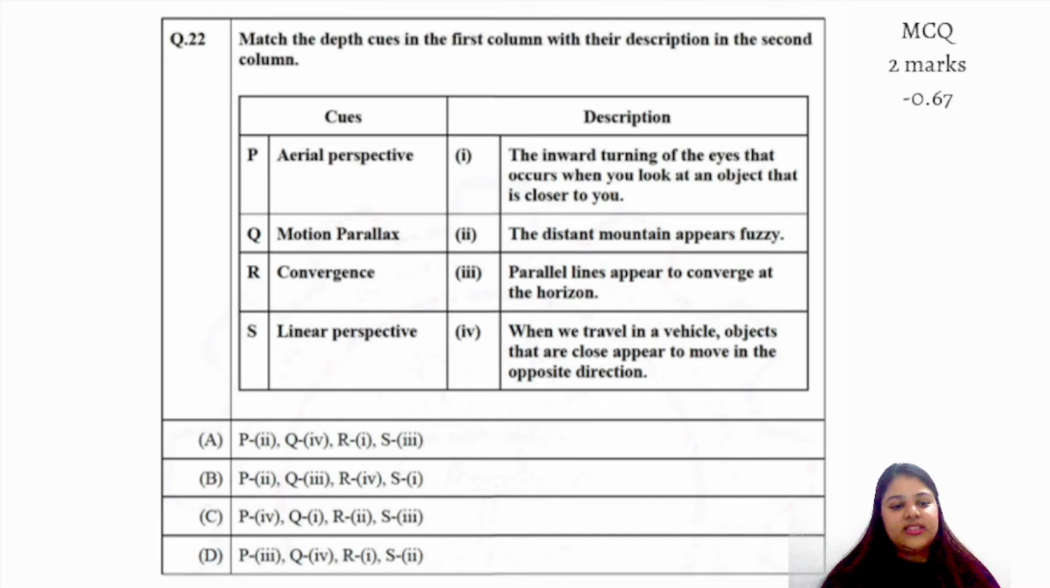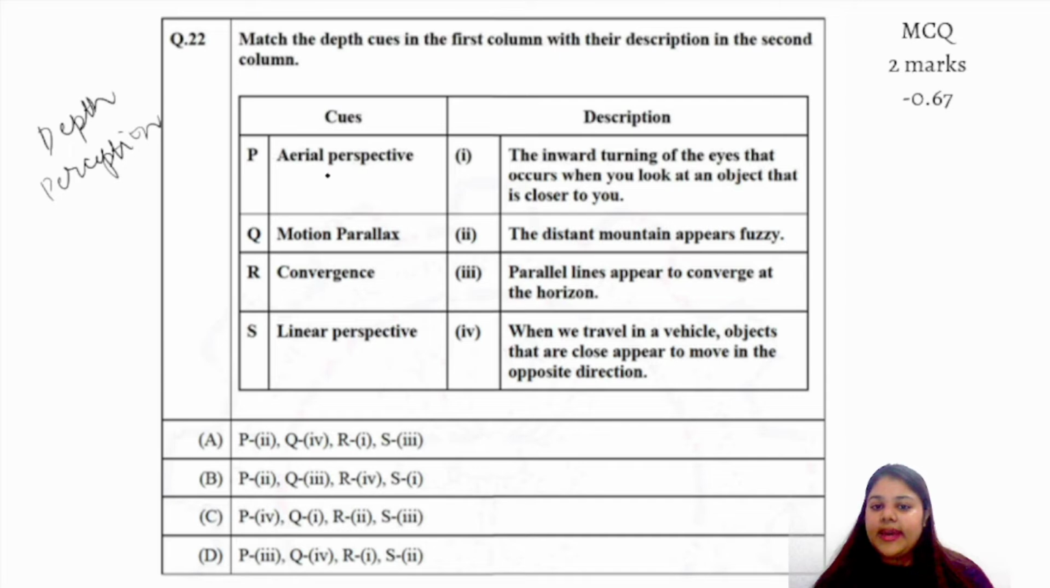Moving ahead to the next question, we know that this question is based on depth perception. Now we read the question. So aerial perspective. Aerial perspective is what? When we look at something from above, it seems fuzzy. So the distant mountains appear fuzzy, appear blurry. So P. Motion parallax. Motion parallax happens when you are traveling in a train, right? When we are moving forward, we feel that the other things are moving in the opposite direction. So Q.